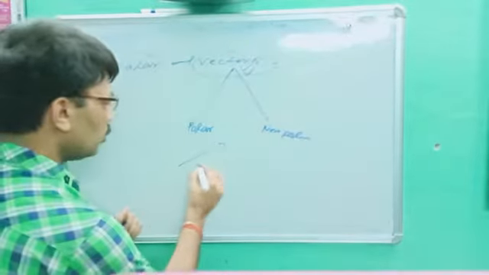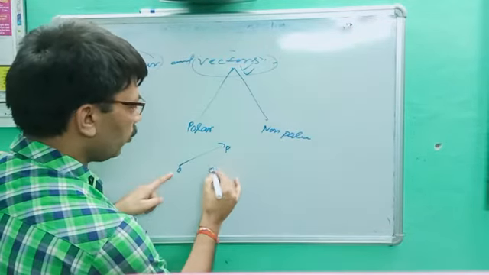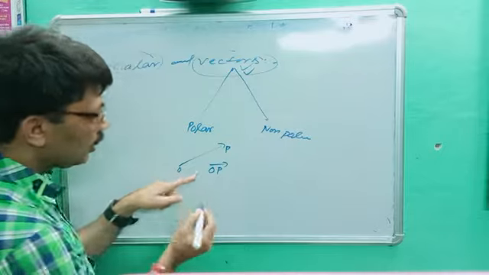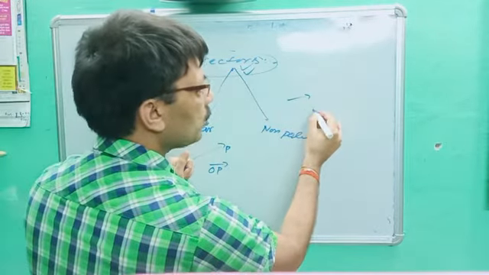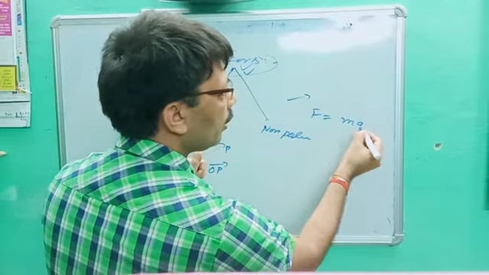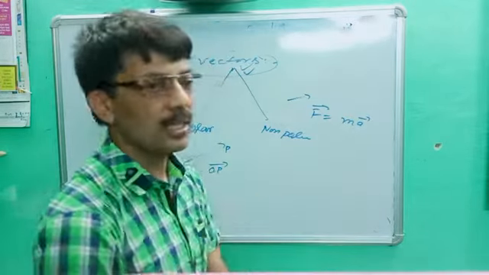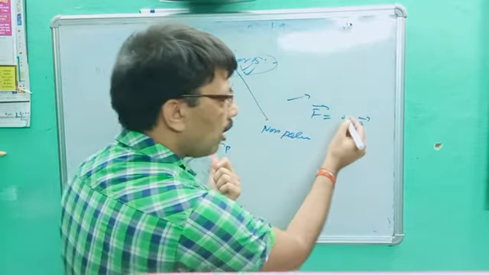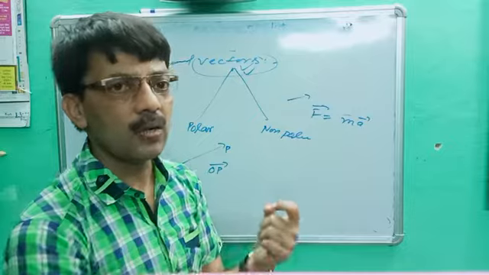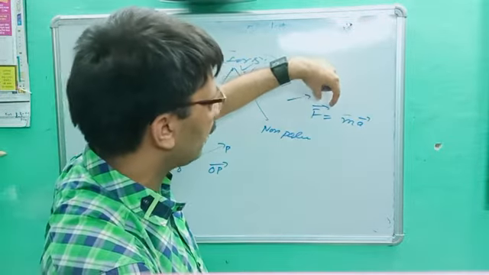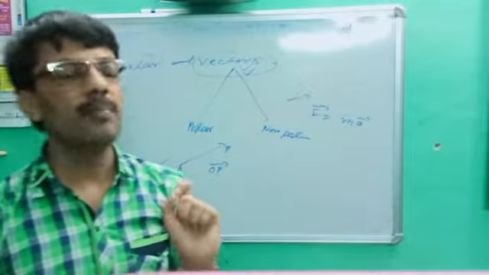For example, take the position vector. Let's suppose a body started from O to P, so you will write the vector OP. The arrow shows the direction. A vector is represented by that arrow. Let's suppose we write F = ma. You put the arrow on the head of force and a, because a is the acceleration, a vector quantity. You cannot put the arrow on mass because mass is not a vector, it is a scalar quantity. So this is the indication of a vector: you put the arrow on the head of that quantity.